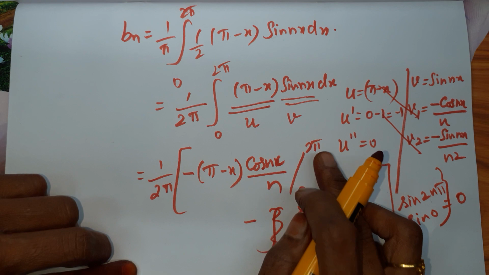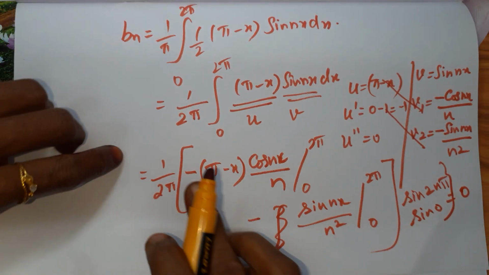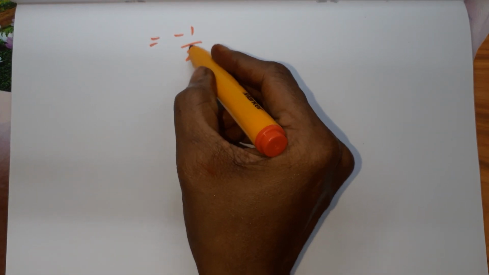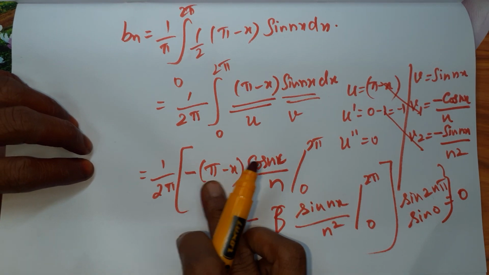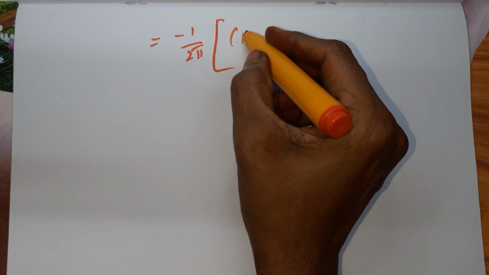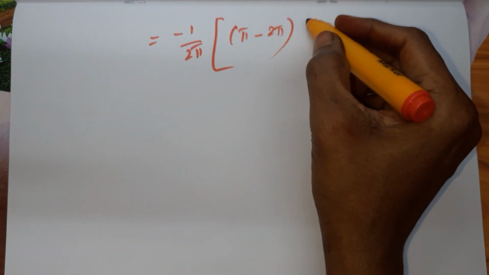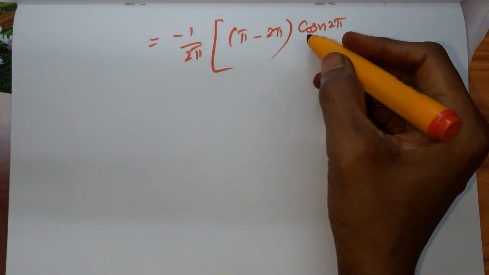Now come to the first term, we have to apply the limits. This minus I am taking outside, so minus 1 by 2 pi. The upper limit we have is 2 pi. So I am substituting 2 pi for x. So pi minus x, we have pi minus 2 pi, cos n x, that is cos n 2 pi by n.